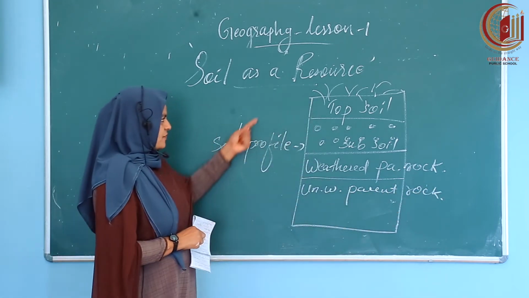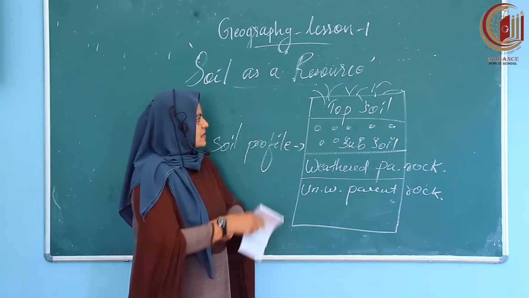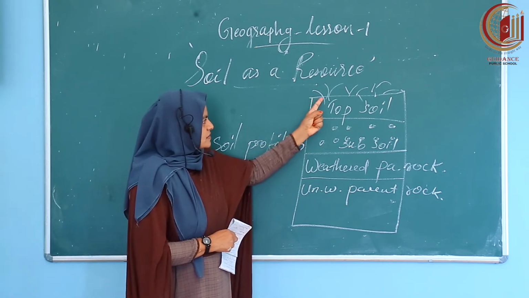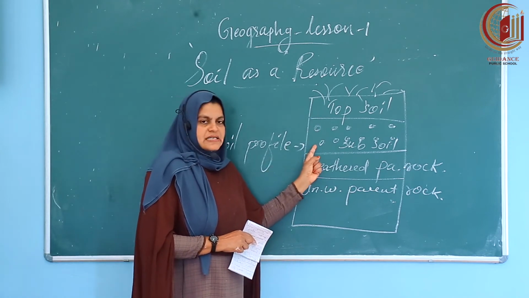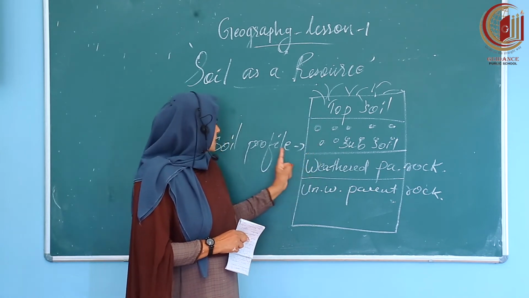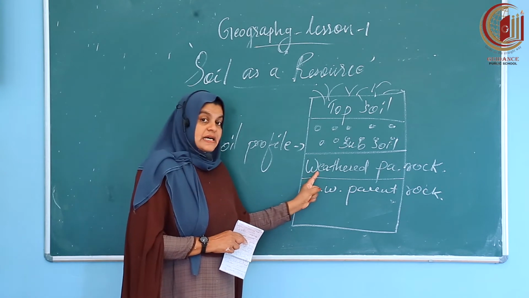This is the profile of the soil. First, it is all the topsoil. It has humus content, everything will be there, that is topsoil. Second one is the subsoil, and the third layer is the weathered parent rock.